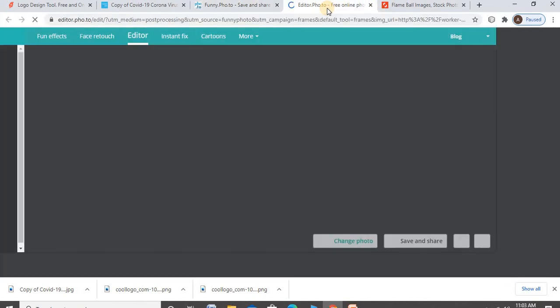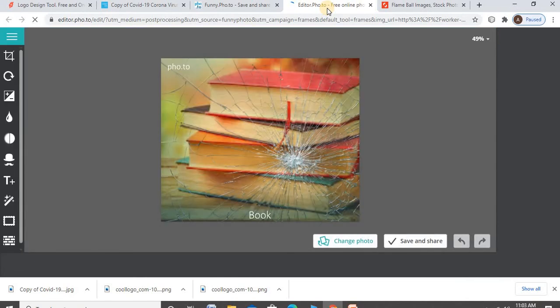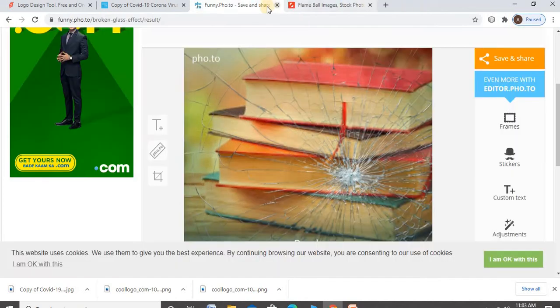If you want to add a frame, then apply it, otherwise not. Okay, edit that. These options are there. Using these options, you change it and give the text as a book that is displayed. After that, download it or take a screenshot. This is your second question.